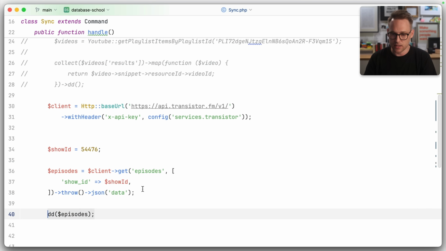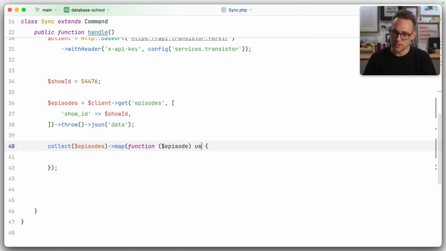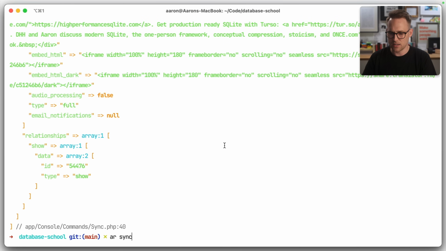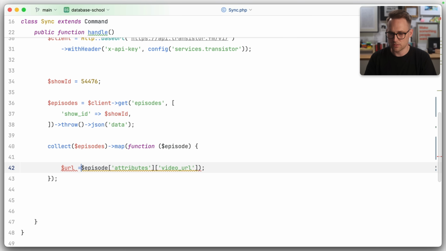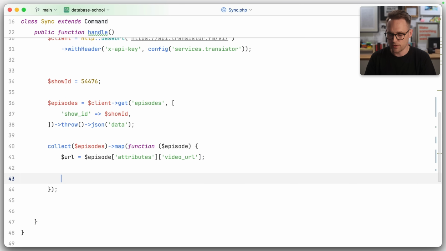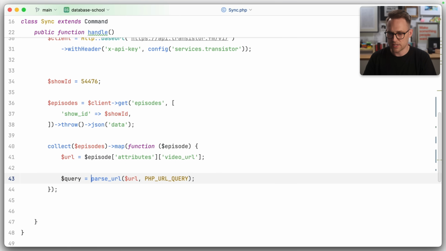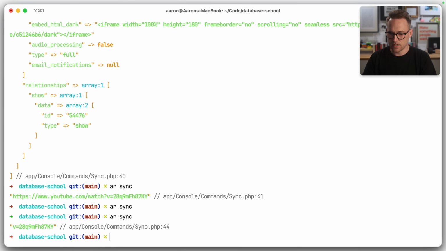Let us collect these, and we'll collect the episodes. I don't want to each over them. In fact, I want to map over them, and I don't need you. Episode attributes, and I think it was called video URL. Let's see how close that got us. Cool. Now we'll just say URL equals this. We might clean this up in a second, but I'm happy so far. Parse URL. I just want the query. Okay, so the query equals that. Oh, I didn't do anything with it. Query equals that, and cool, got it.